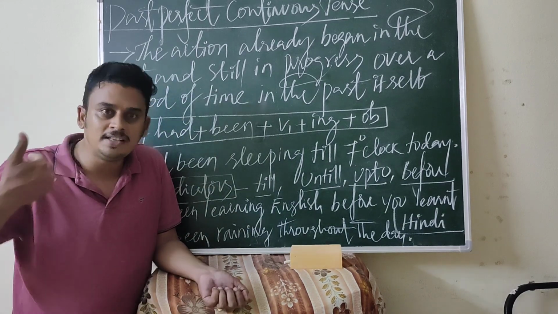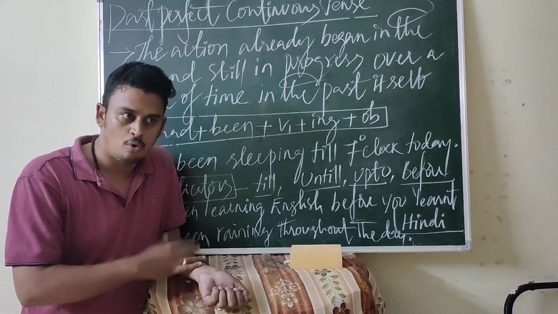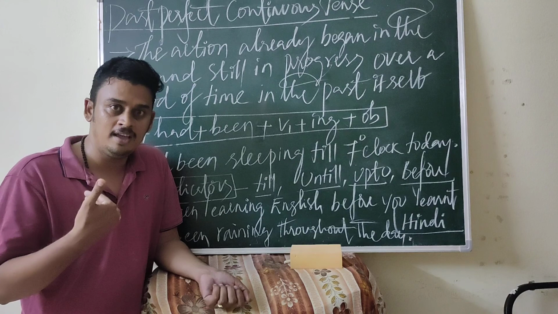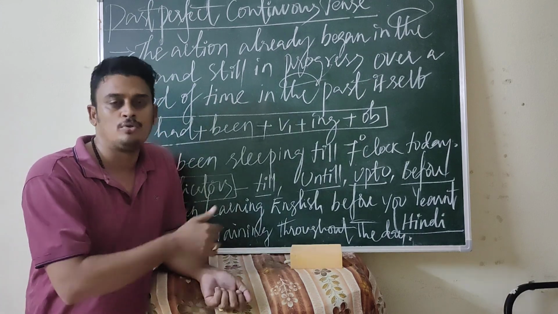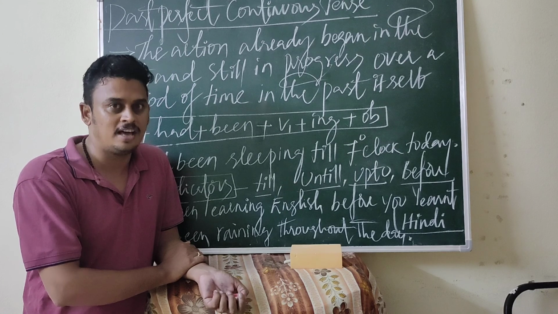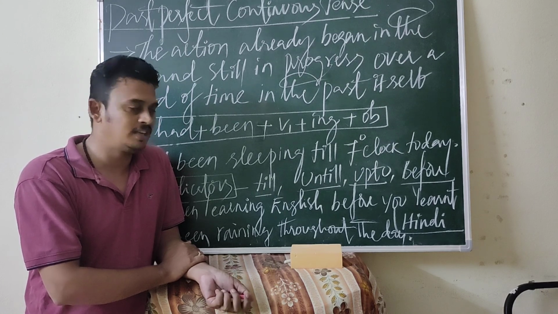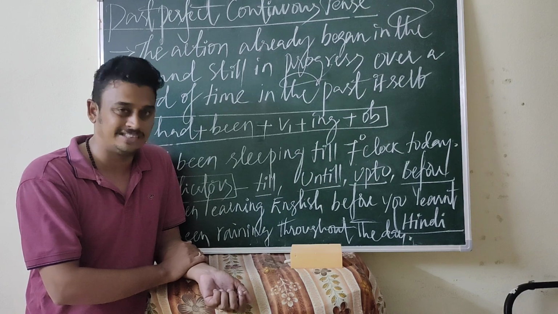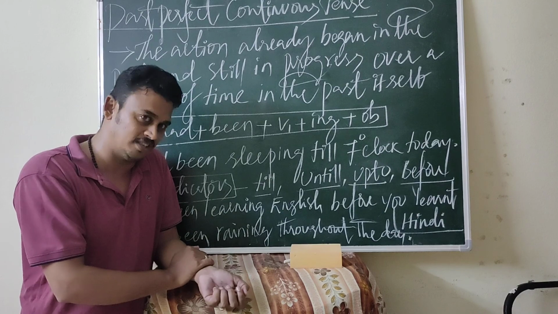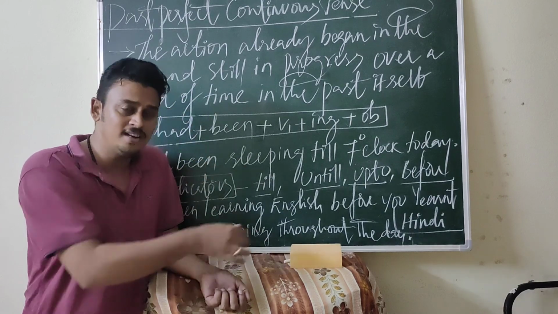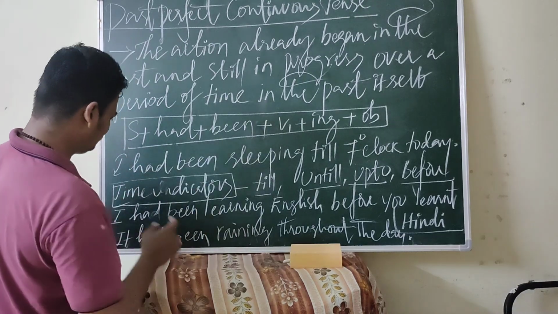For example, the action started in the past. I had been sleeping till 7 o'clock today. Or you can say that yesterday I had been sleeping till 7 o'clock. This is an example which we can use with the past perfect continuous tense. That means after 7 o'clock, the action was not in progress. This is very important.